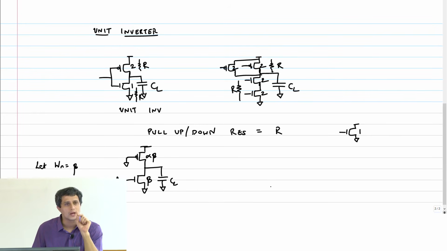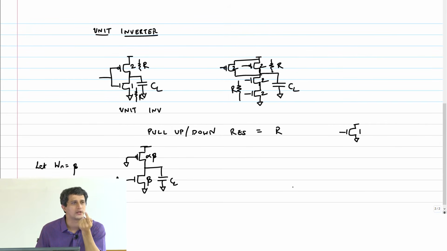So now my question is the following: should the unit pseudo NMOS inverter have beta equal to 1? What happens if my beta equals 1?